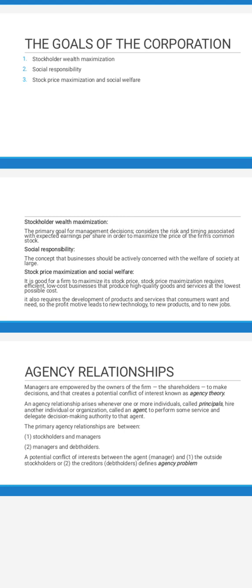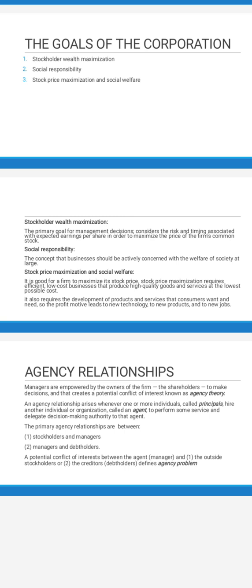What does agency relationship mean? It means a relationship between managers and shareholders, between managers and debt holders. Managers have their own personal goals, and these compete with shareholder wealth maximization, which is the basic concern for shareholders. When personal goals become a basic concern for managers, a conflict of interest arises between managers and shareholders. This is called an agency conflict.